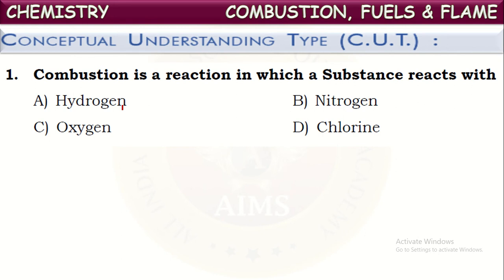A chemical substance reacts with oxygen and produces heat energy, sometimes accompanied with light and sound. To say simply, oxidation of a chemical substance is called combustion.